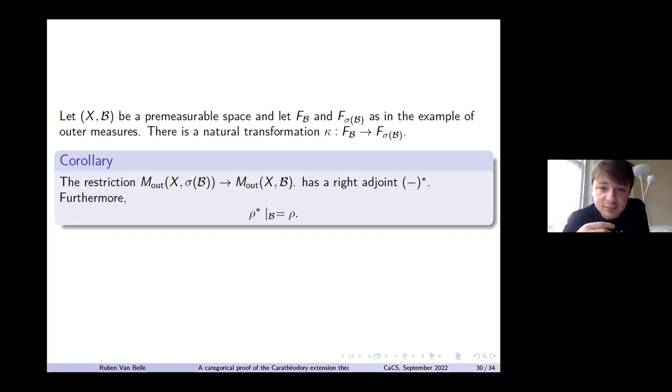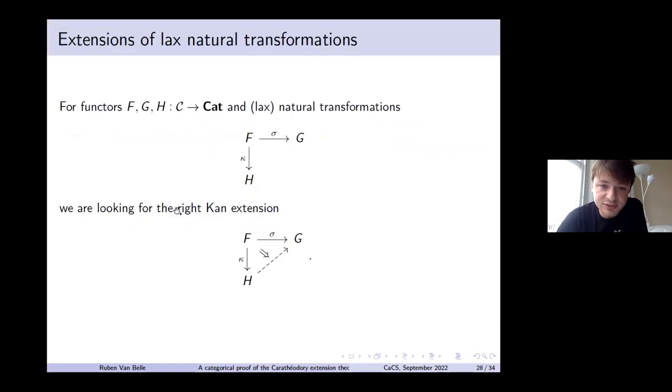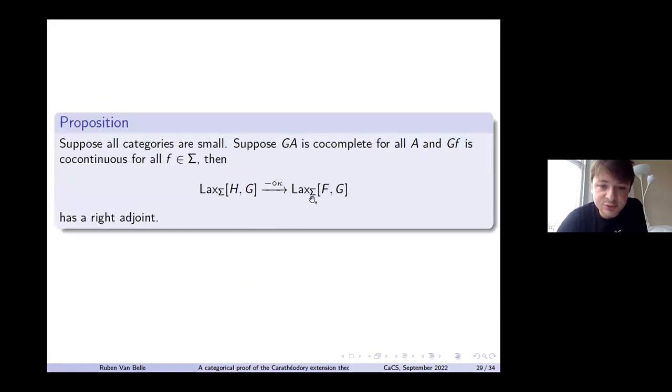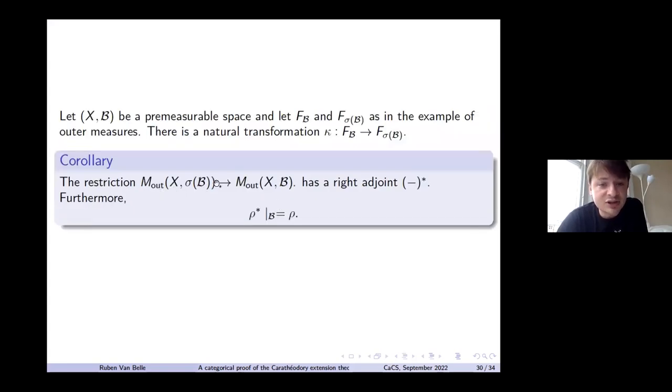So we can apply that to our measures. I'm going to fix a pre-measurable space, so this is an algebra B, not a sigma algebra. Then I have this FB and F sigma B. Because B is a subset of sigma B, we have this inclusion transformation kappa. By applying this result, that immediately translates to saying that this inclusion has a right adjoint.